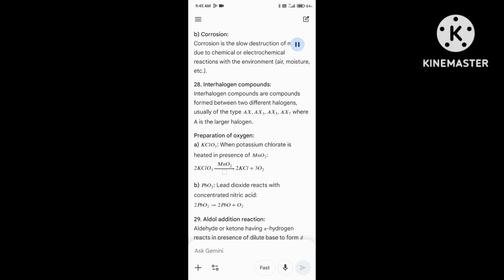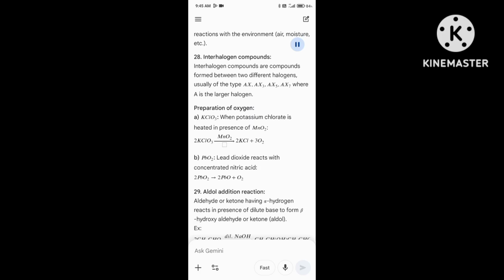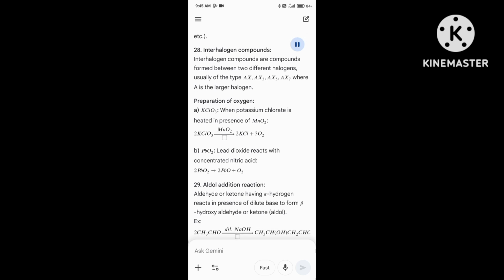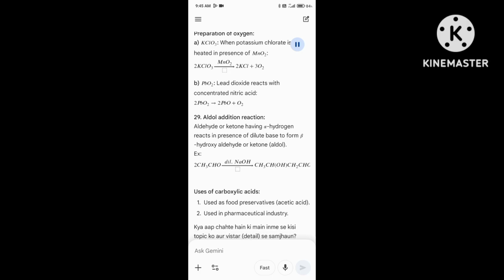Preparation of oxygen. A. Potassium chlorate, KClO3: when potassium chlorate is heated in presence of MnO2, 2KClO3 gives 2KCl plus 3O2. B. PbO2, lead dioxide, reacts with concentrated nitric acid: 2PbO2 gives 2PbO plus O2.